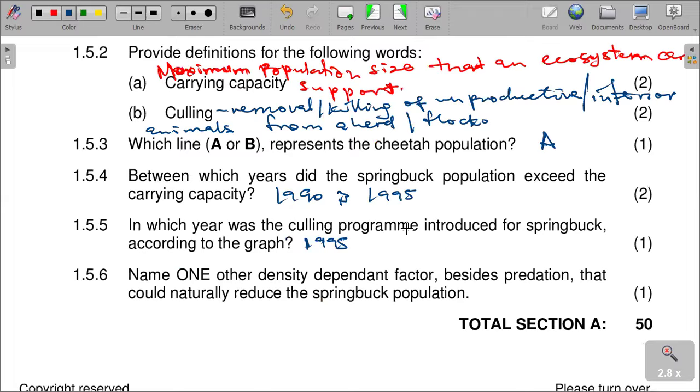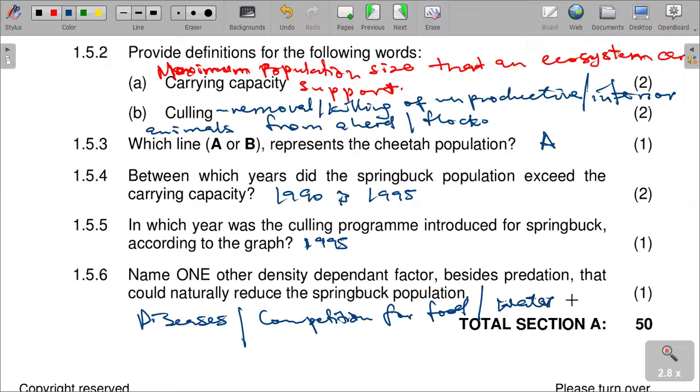And then, name one other density dependent factor besides predation that could naturally reduce the springbok population. This can be due to factors such as diseases, competition for food, competition for water, or competition for space. All those factors can also be relevant in reducing the population size.